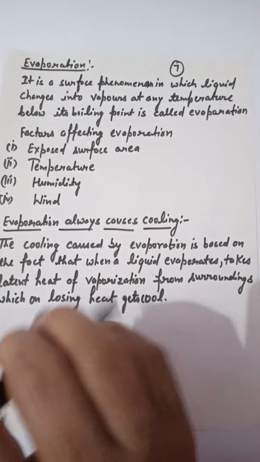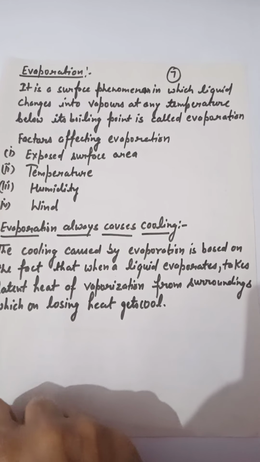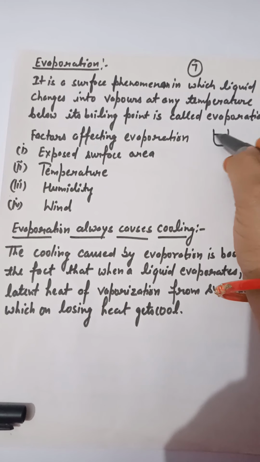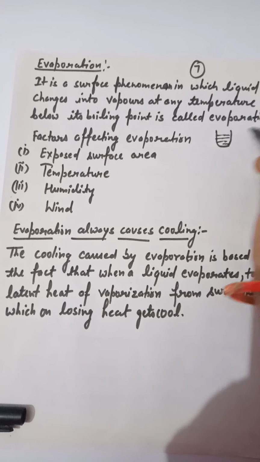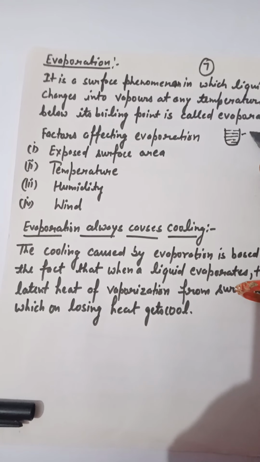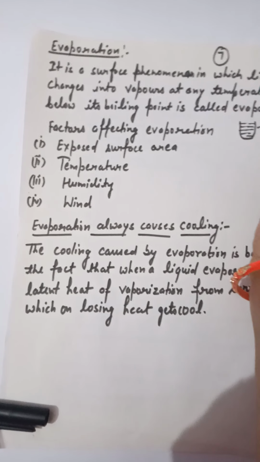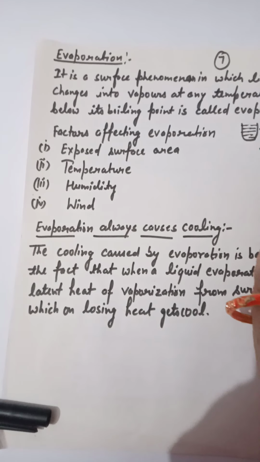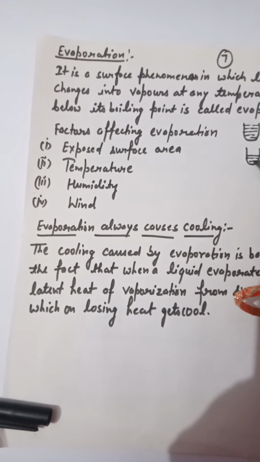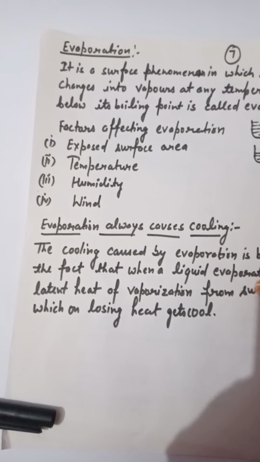Now, how do we conclude that evaporation has taken place? Let us consider that suppose we take a container, a cup of water. We put this cup for 2 or 3 days in a room, and after 2 or 3 days we will see that the level of water is getting reduced. So where does the water go? It is getting evaporated.